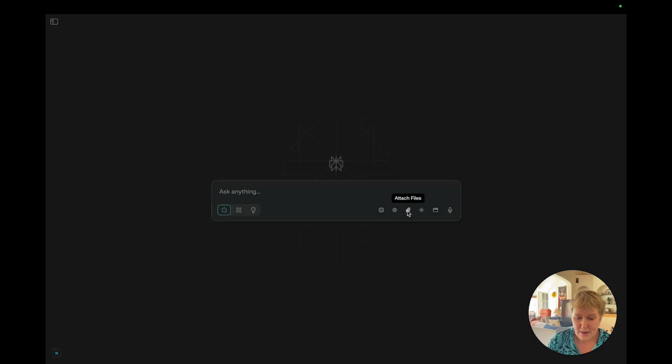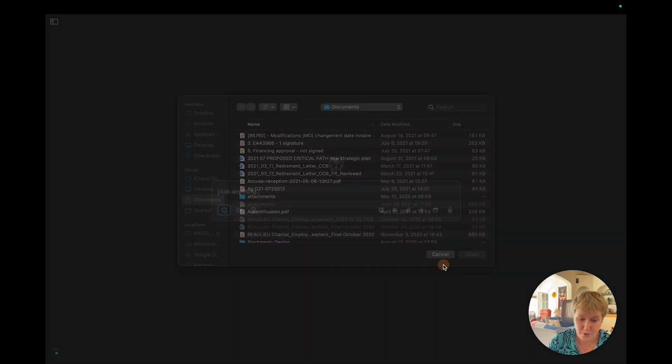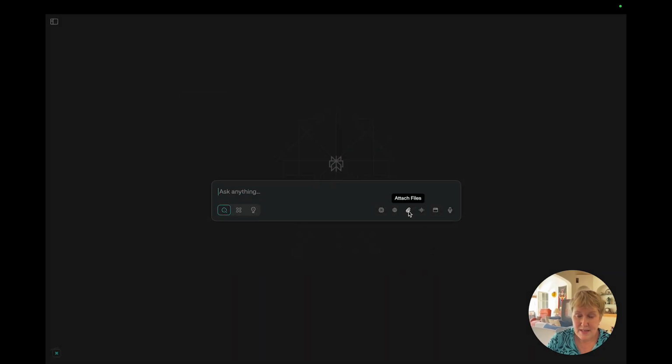And then here you have the attached files, and it brings me directly to my computer. In the free version, you can put up to 3 different sources or files. So that's very helpful. Then you have the voice mode. Voice mode is more like a conversation.